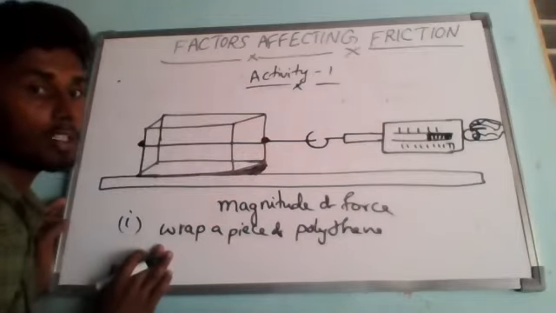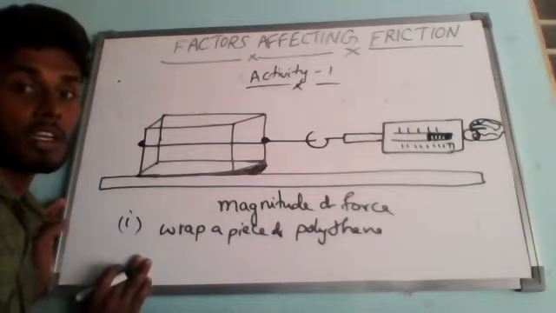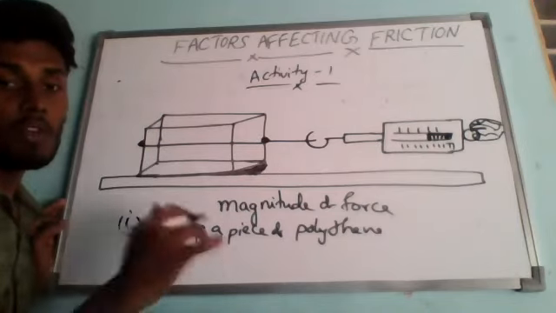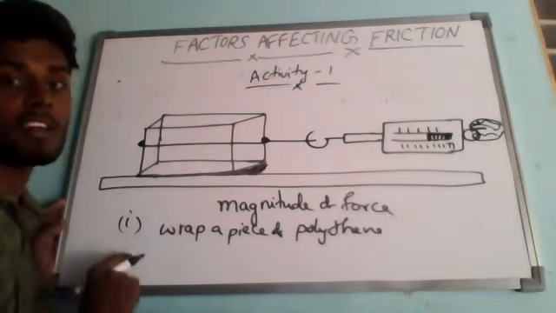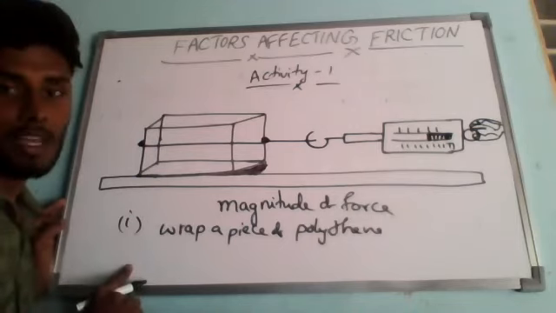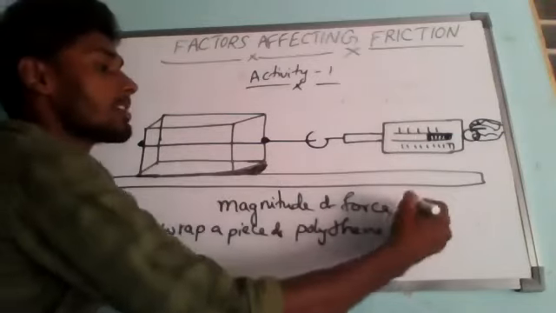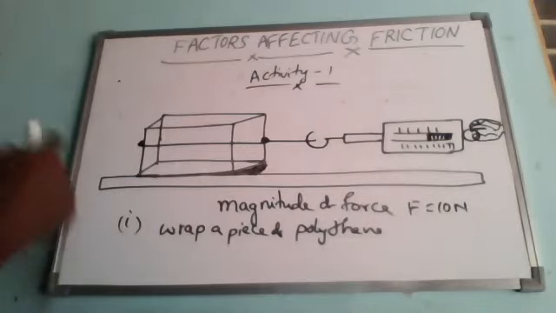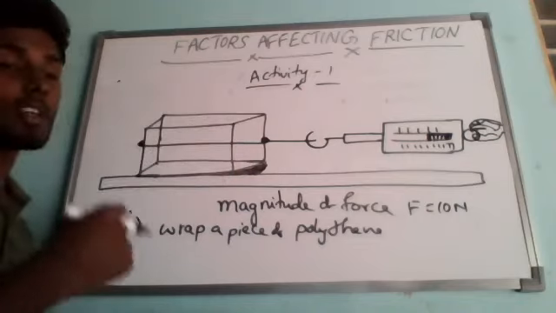Then we will note the spring balance reading when the polythene-wrapped brick just begins to slide on the floor. Now we will find that this reading of the spring balance is smaller than the first reading. So without polythene cover, let me imagine the force will be 10 newtons. Understand?